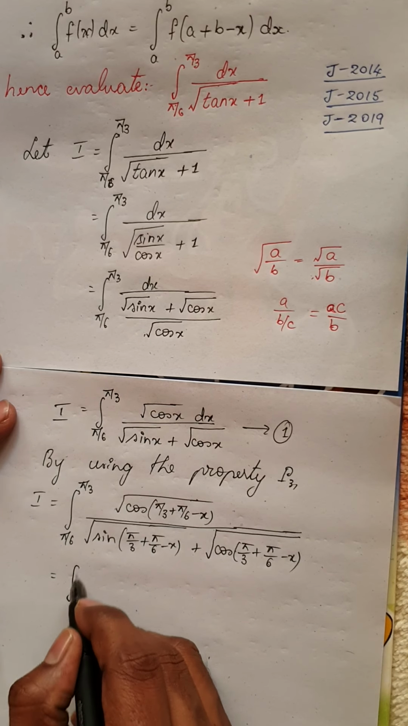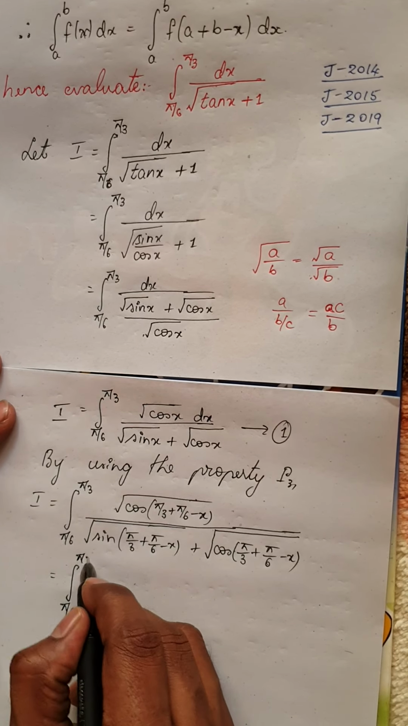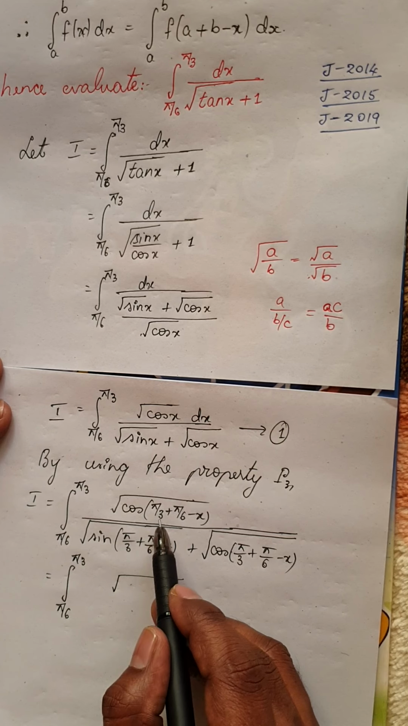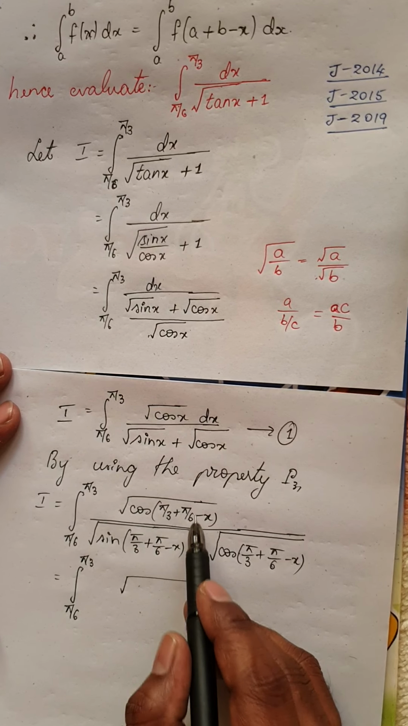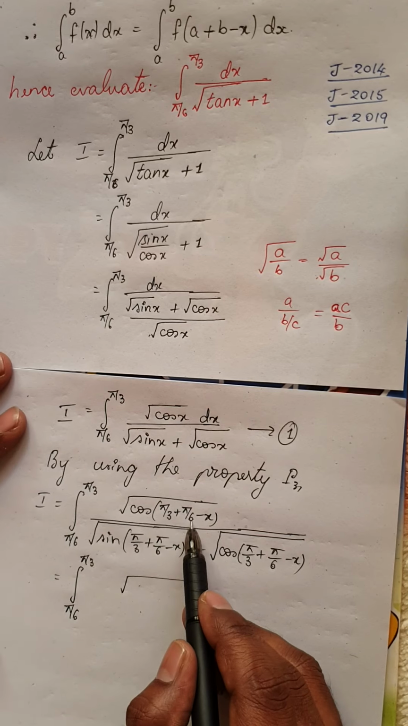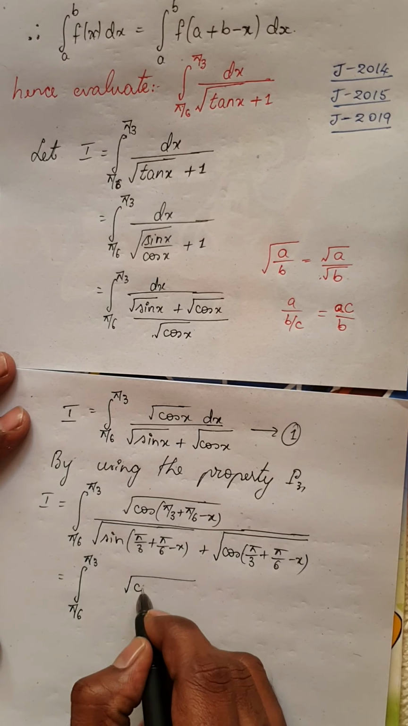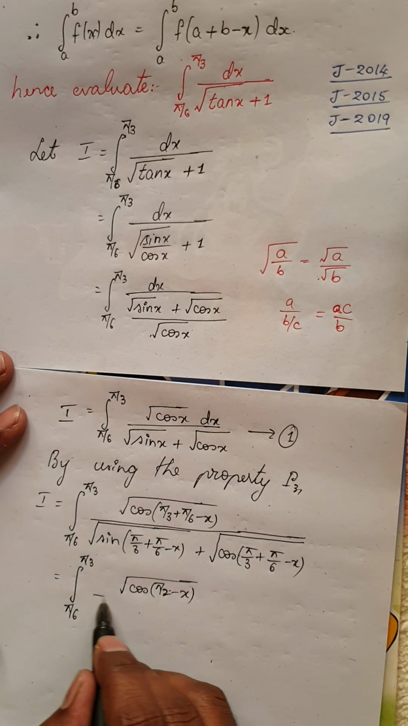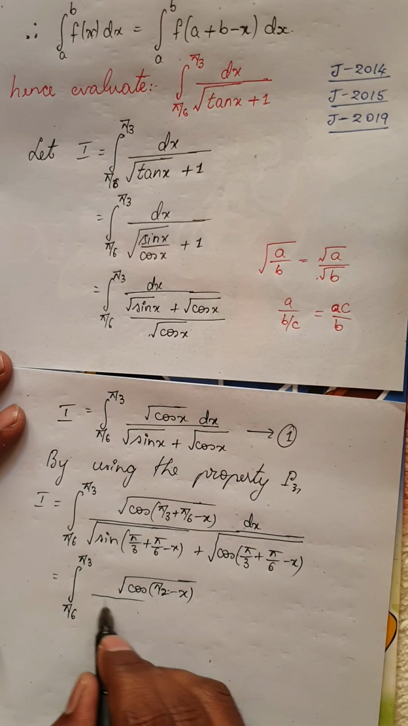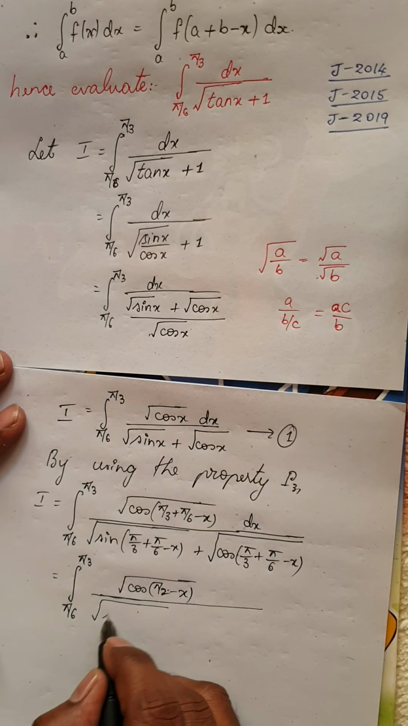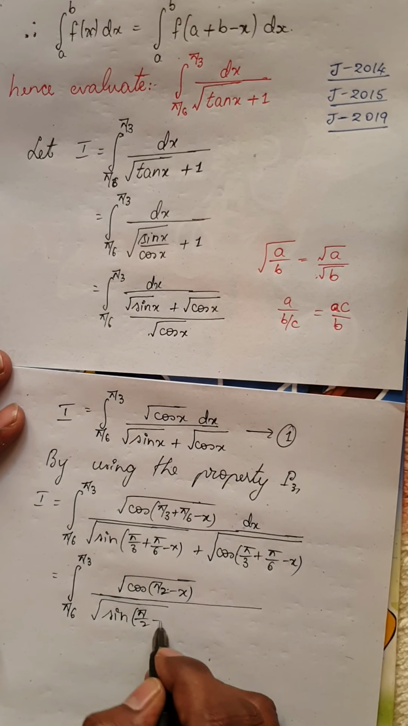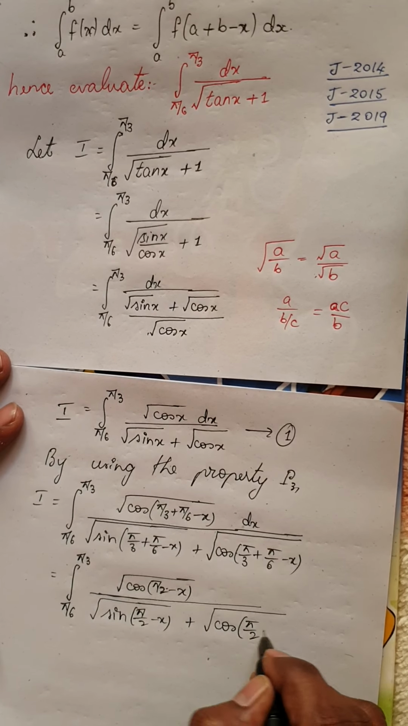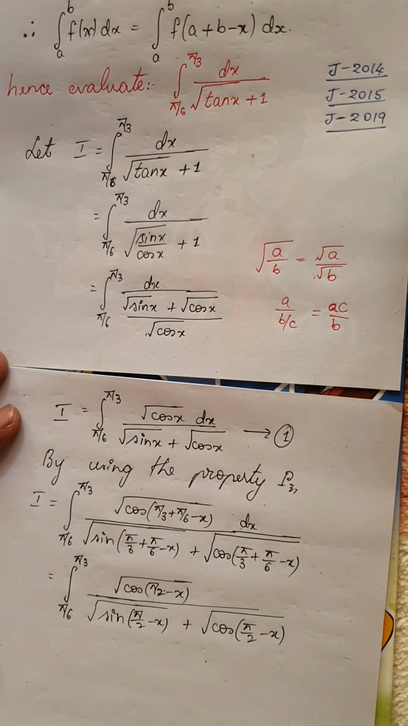This is nothing but integral from pi by 6 to pi by 3. Okay, so I will get root of, remember pi by 3 is a standard angle, 60 degrees, and pi by 6 is nothing but 30. So 60 plus 30 is nothing but 90, isn't it? So I will write cos of 90 minus x. So this will turn to root of cos of 90 minus x dx, divided by, similarly here I can write it as root of sine of pi by 2 minus x plus root of cos of pi by 2 minus x, because 60 plus 30 is 90.